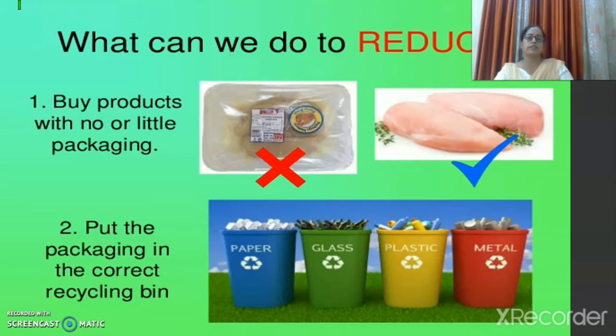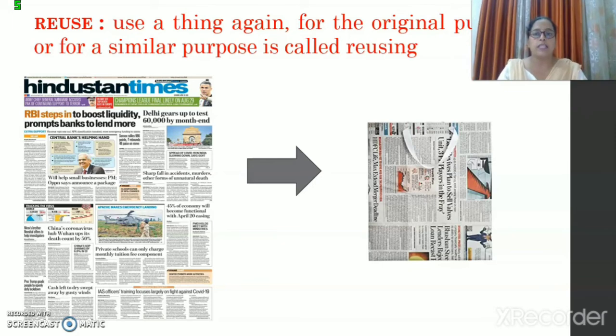For example, you can see paper is in one bin, glass is in another bin, then plastic is in another bin, and metal is in another bin. So the waste can be segregated and can be used. Then reuse. So reuse means using a thing again for the original purpose or for a similar purpose.